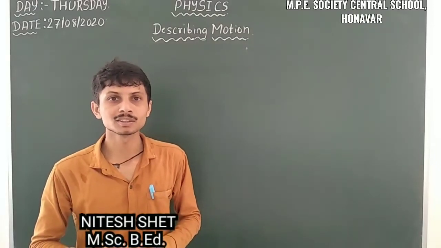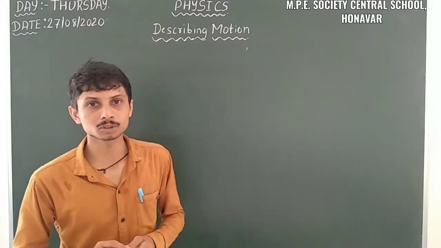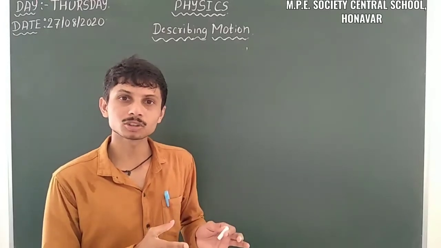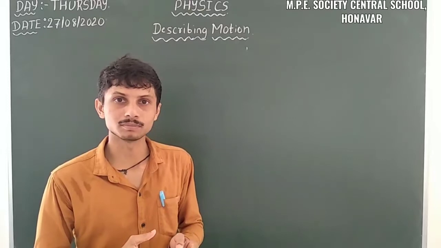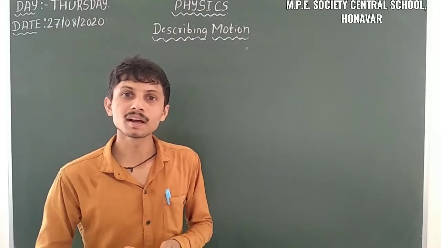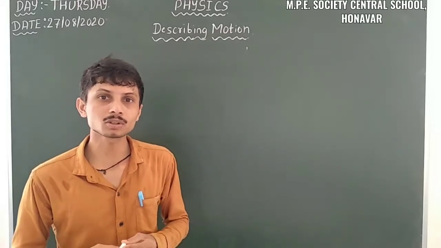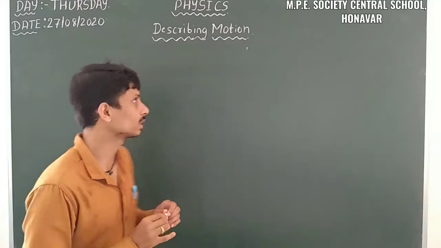I am from Manara. So last class we discussed a topic from 9th standard, that is describing motion. In describing motion we already discussed what is meant by motion, what are the examples of motion, and what are the types of motion. Then we discussed the rate of motion or speed. So let us move on to the next topic, that is speed with direction or velocity.